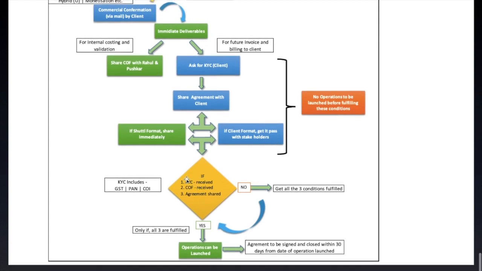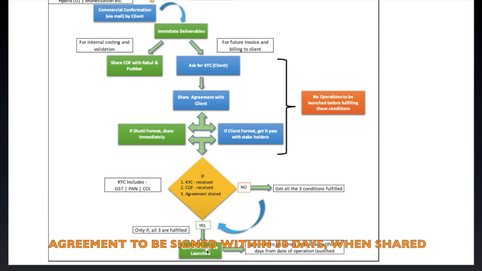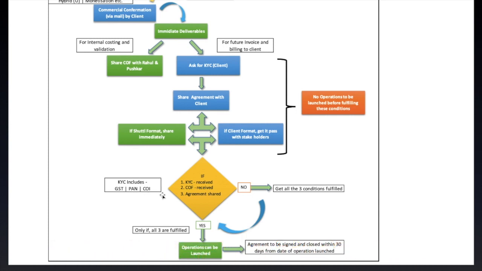So now this stage comes wherein it asks if KYC received, COF received, agreement shared. Yes, operations can be launched. No, which means even if any one of the condition is not fulfilled, we cannot launch the operations. You have to fulfill all these conditions. Now, KYC includes GST and COI and probably in certain cases cancelled check, right?